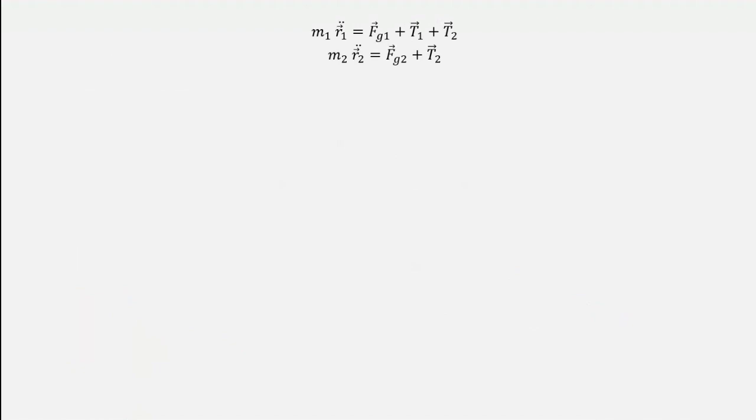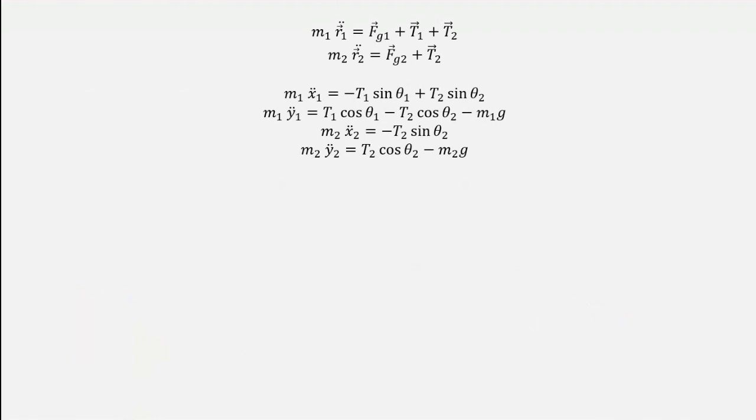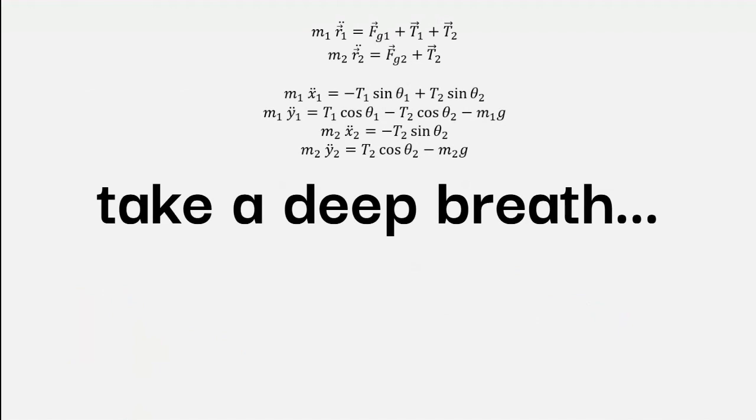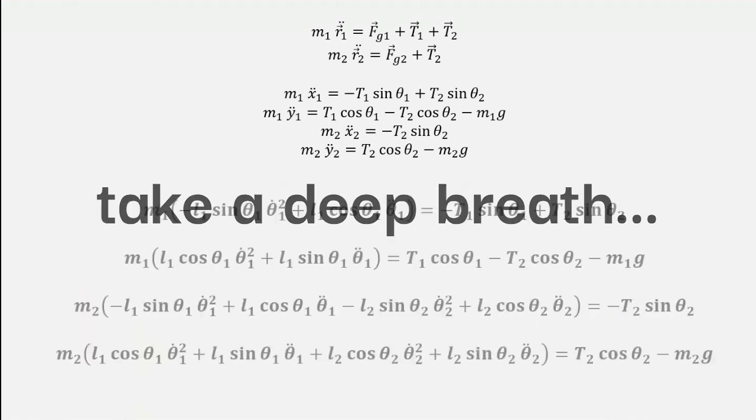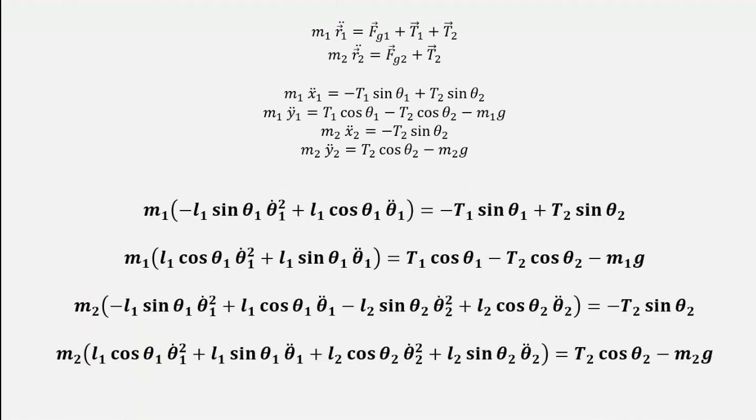First, we're going to write them in a vector form. So m1 r1 double dot is equal to Fg1 plus T1 plus T2, as the vector sum of these forces is a net force. Also, m2 r2 double dot is equal to Fg2 plus T2. For scalar versions of this, we'll just plug in the components of these forces that we calculated a few moments earlier. Looks kind of threatening, don't you think? Well, kind of, but it doesn't look nearly as bad as it is going to look once we plug in the acceleration relations. Once we substitute those in, we get this absolute monstrosity, this awful system of four coupled differential equations.